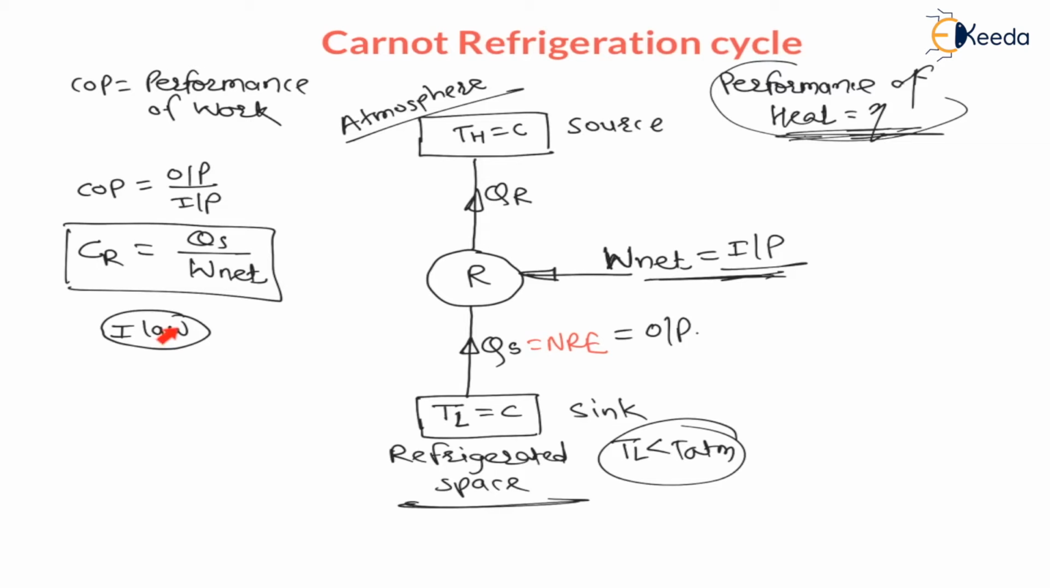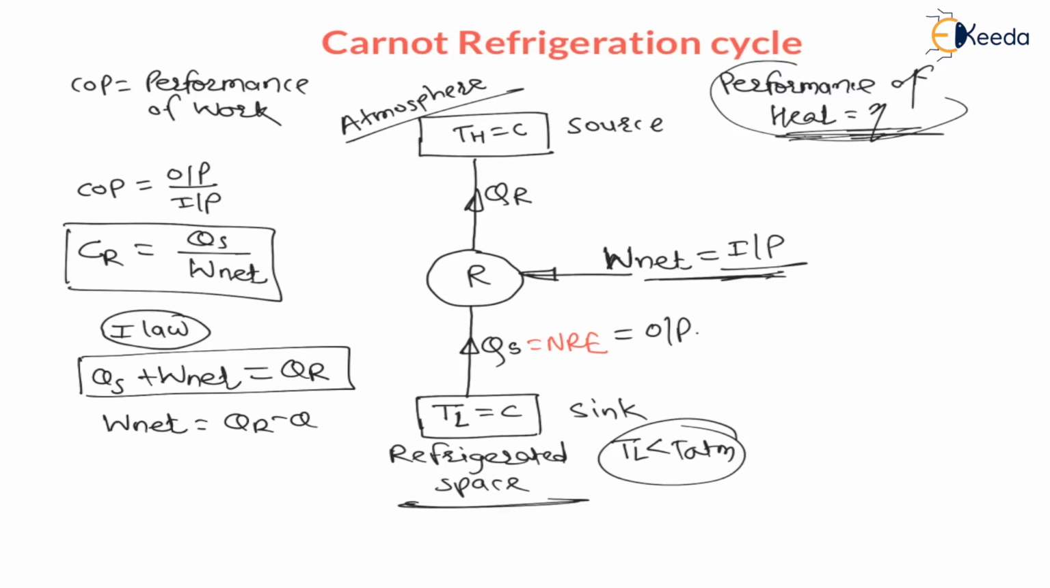Now as per the first law of thermodynamics, whatever energy enters the refrigerator must be equal to the energy leaving the refrigerator. Therefore the energy entering, heat supplied to the refrigerator plus W net, is equal to the heat rejected from the refrigerator. Energy leaving the refrigerator is heat rejected from the refrigerator, right? Therefore from this we can say W net is equal to heat rejected minus heat supplied.